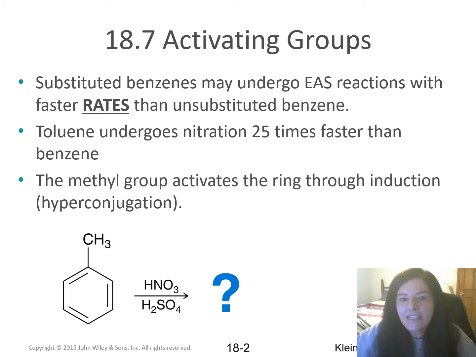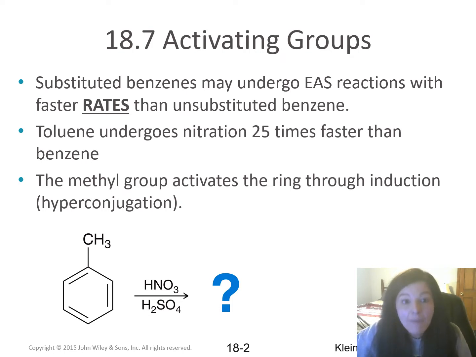But what about benzene rings with more than one group on it? To synthesize these, we need to discern the order that the groups must be put onto the benzene ring. This will be determined by something called the directing effects of each group. We will be discussing these effects for the remainder of chapter 18.